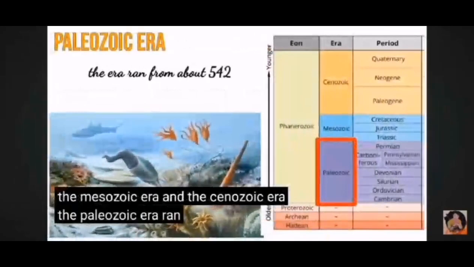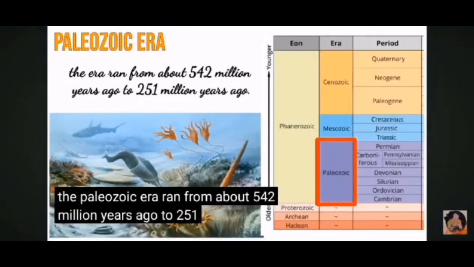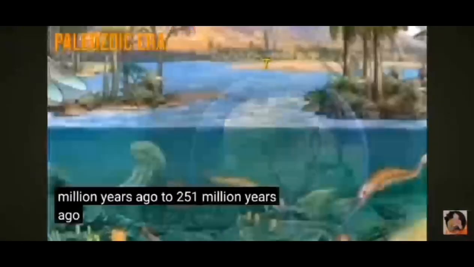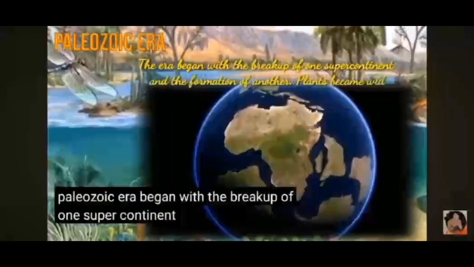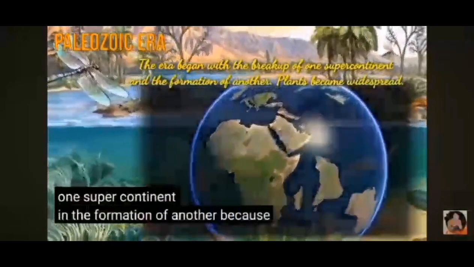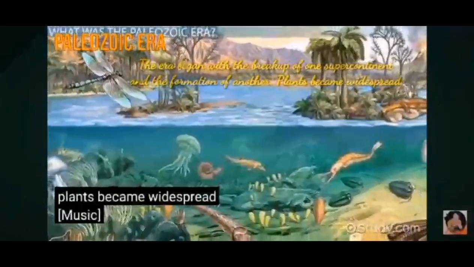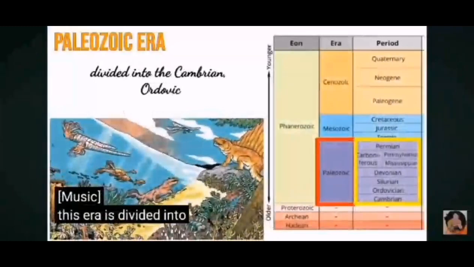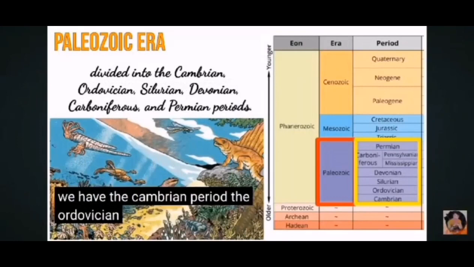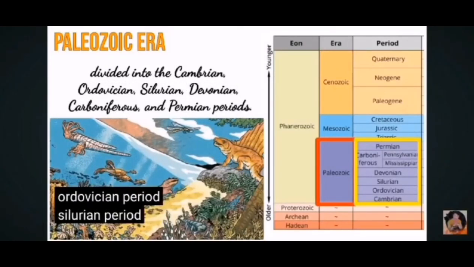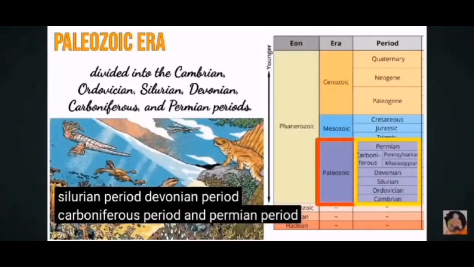The Paleozoic era ran from about 542 million years ago to 251 million years ago. The Paleozoic era began with the breakup of one supercontinent and the formation of another. Because of this, plants became widespread. This era is divided into six periods of time: the Cambrian period, the Ordovician period, the Silurian period, the Devonian period, the Carboniferous period, and the Permian period.